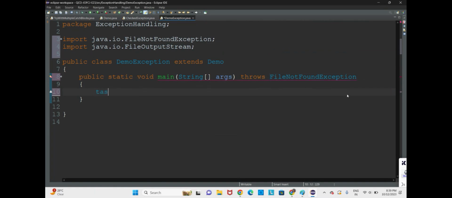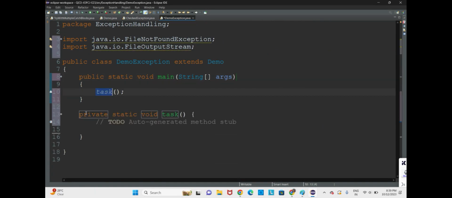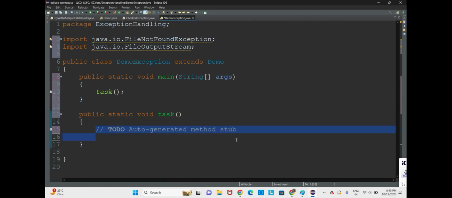We shall create a task method. It should be public by nature. Public static void task method. Now here we shall mention the FileNotFoundException.